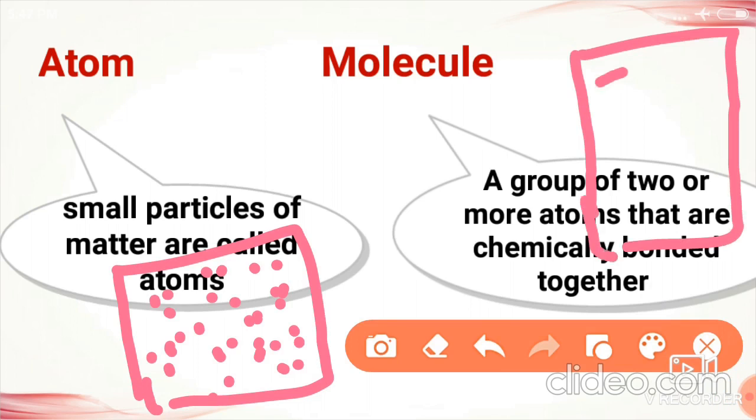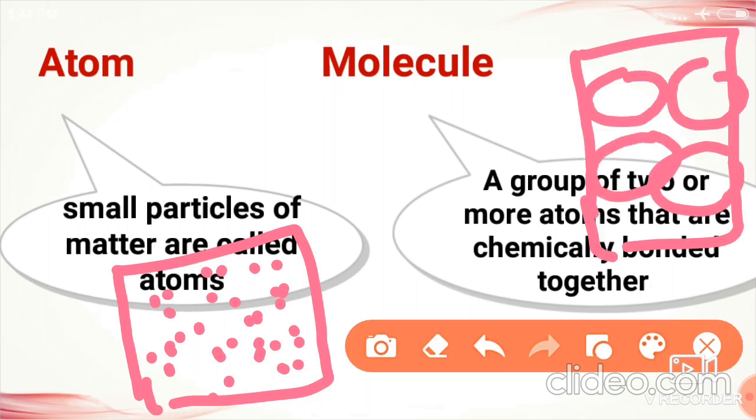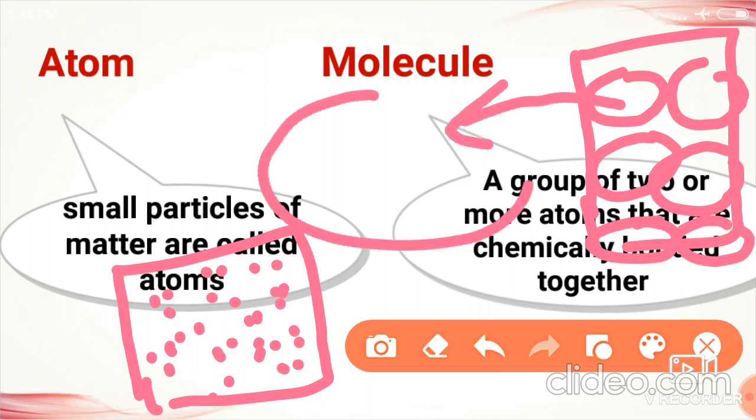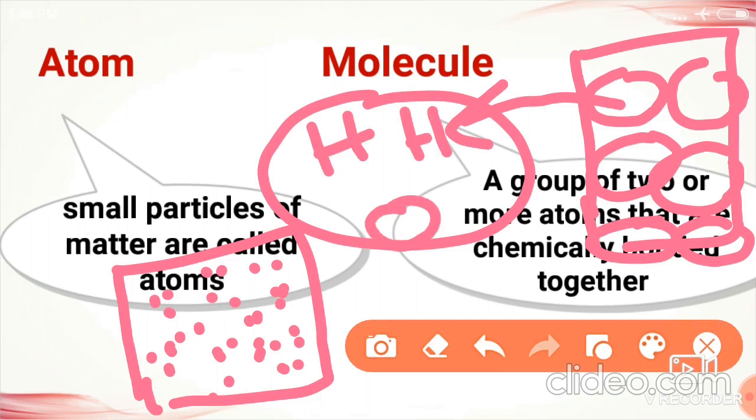Water is made up of small particles called molecules. We should not use the word atoms here. We should use the word molecule. Understood? This water molecule is made up of three atoms, that is two hydrogen atoms and one oxygen atom, and these atoms are bonded together chemically.